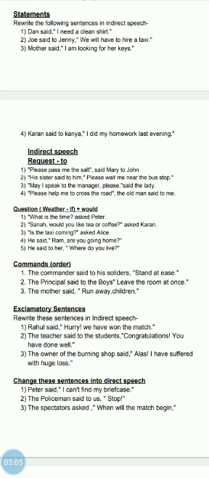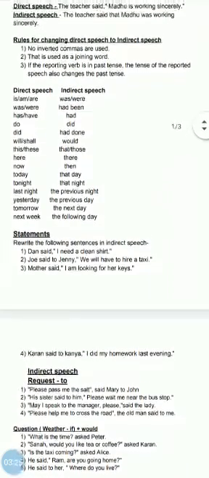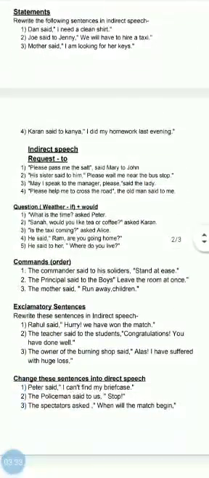Now question number 4. Karan said to Kanya, I did my homework last evening. Karan told Kanya that he had done his homework the previous evening. Last का क्या हो जाएगा? The previous evening. You can check up the chart. Look here. Last evening का क्या हो जाएगा? The previous night. Last night, so last evening, the previous evening. Okay, children?